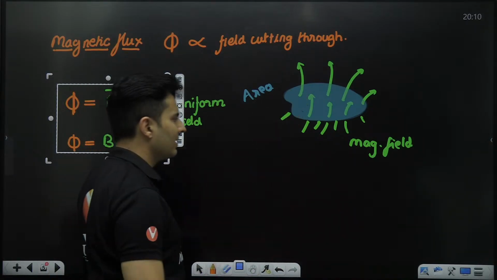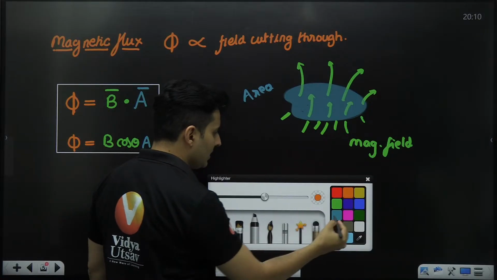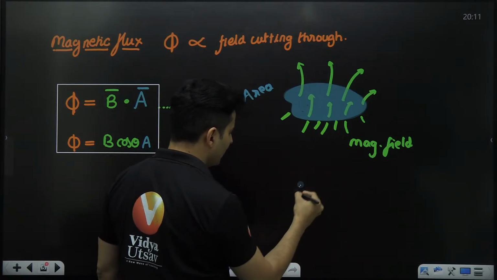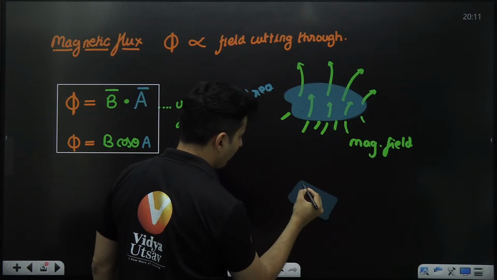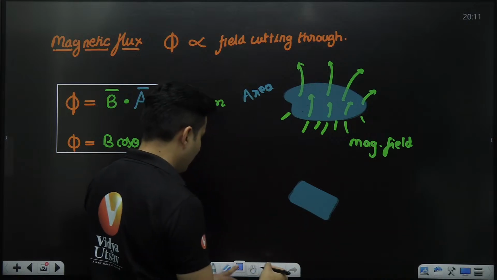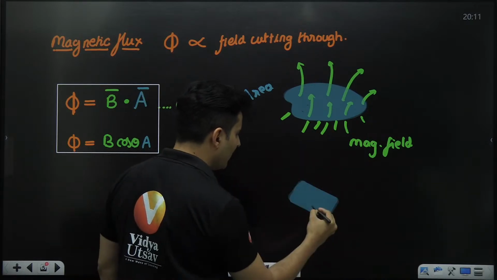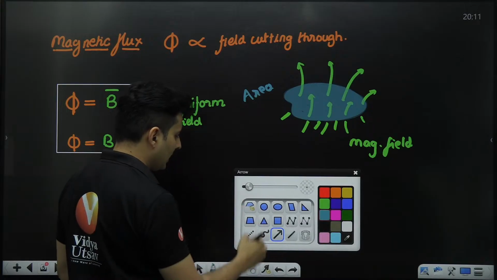Like in this case, it is 100% non-uniform. A uniform field might look something like this, showing a tilted area. The area vector will always be perpendicular to the surface, just like in electricity.